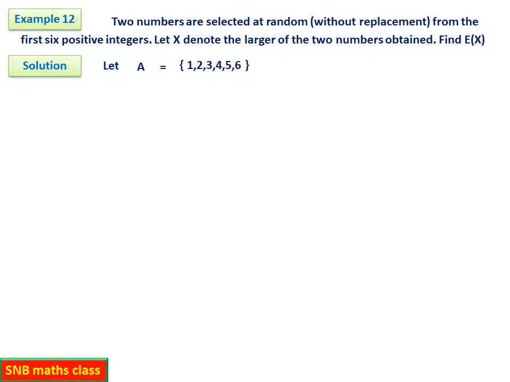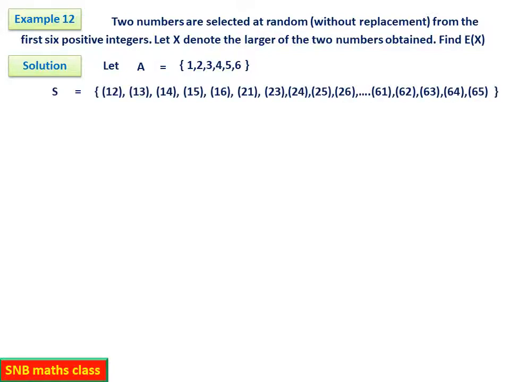So what is A here? See, the given set is 1, 2, 3, 4, 5, 6, because two numbers are selected at random from the list given, that is A equal to 1, 2, 3, 4, 5, 6. Now what is S? Since it is without replacement, you are selecting two numbers. So it can be 1, 2, 1, 3, 1, 4, 1, 5, 1, 6. Please note 1, 1 is not possible here because you are selecting without replacement. Similarly 2, 1, 2, 2 is not possible. 2, 1, 2, 3, 2, 4, 2, 5, 2, 6. Similarly 3, 1, 3, 2, 3, 3 is not possible. So all the remaining. Repetition is not allowed here.